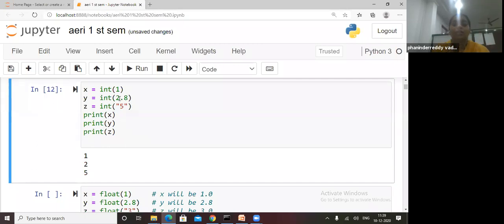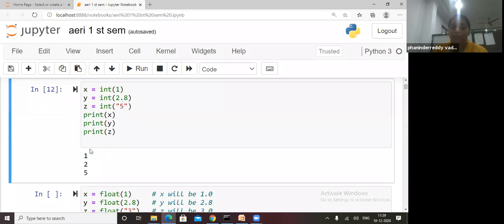See, this 2.8 is a float, but it is a value. Any number, a floating number, a decimal point number, is also one type of number. So it is accessing only 2, after the decimal it will not access, because those are decimal points.